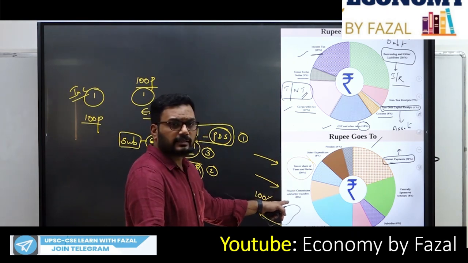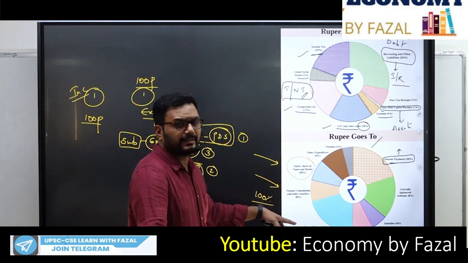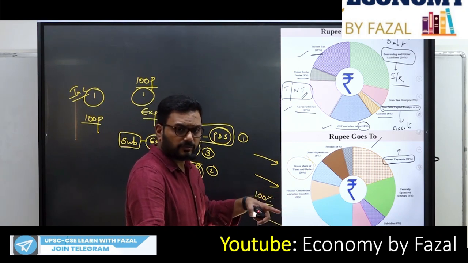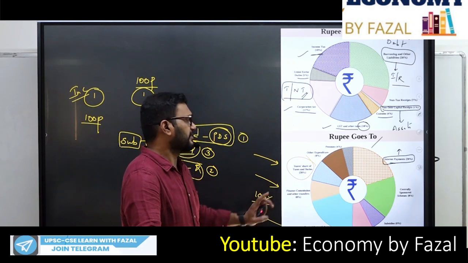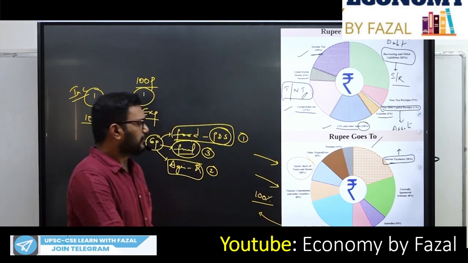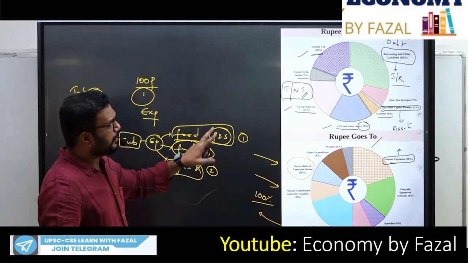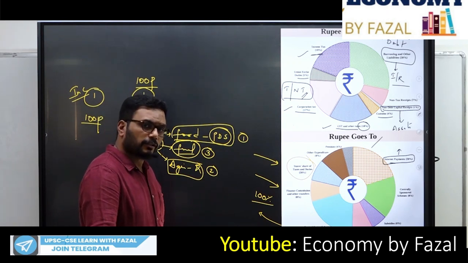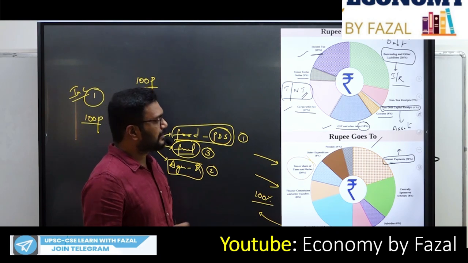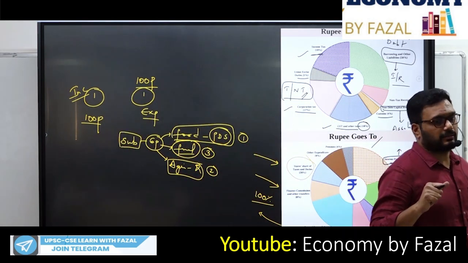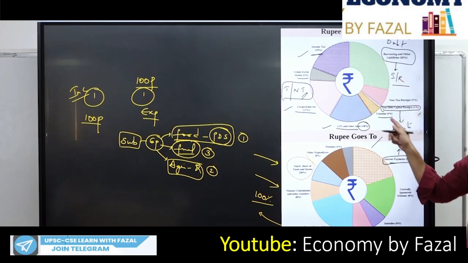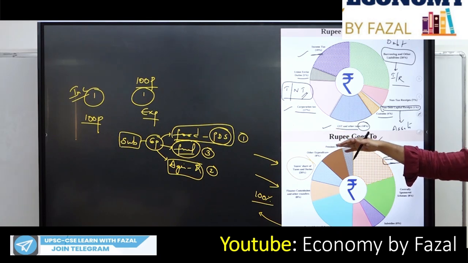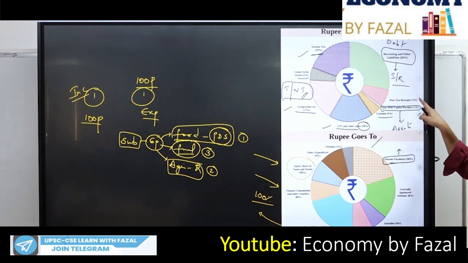Second, the finance commission, other than taxes, will also recommend the grants: how much grants, how much rewards, how much incentives you have to give to the respective states, local bodies, etc. That comes under finance transfers. So other expenditures, you can take any expenditures the central government is dividing. You have to read this chart. This chart is very, very important, and you should continuously revise it. It is the terminologies and the meaning of the terminologies you have to understand, the way we went into the subcomponents of the subsidies, etc. Such kind of things you have to understand.